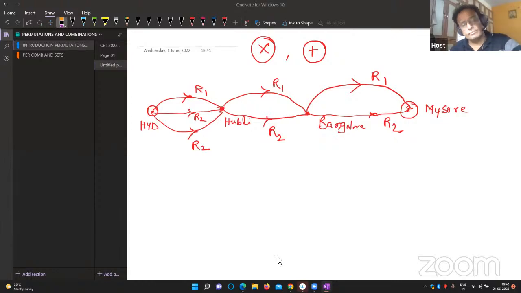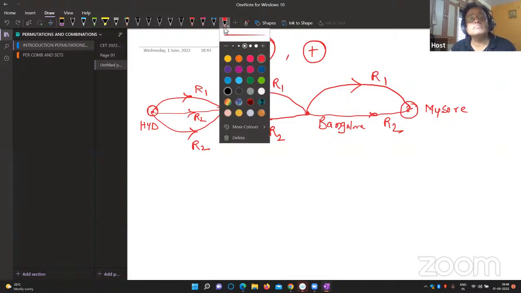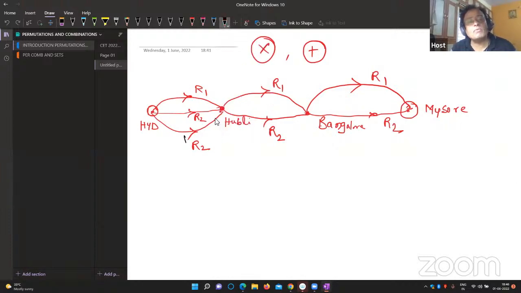My dear students, the total task is starting from Hyderabad to Mysore. But the person has to do it in steps. First he has to reach Hubli. Task number 1 is to reach Hubli. He has got 3 ways. Task number 2 is to reach Bangalore. To reach Bangalore, he has got 2 ways. Task number 3: he has to travel from Bangalore to Mysore, 2 ways.